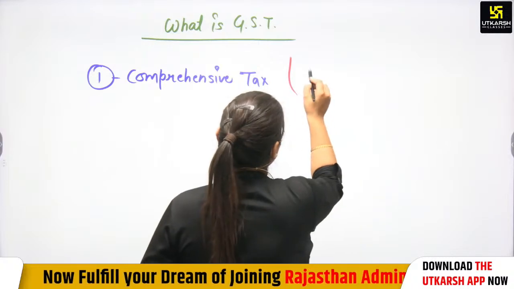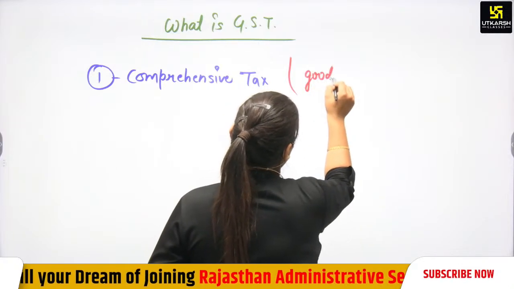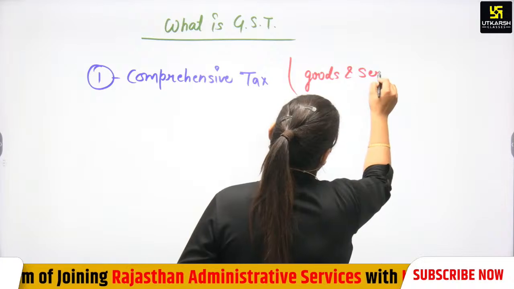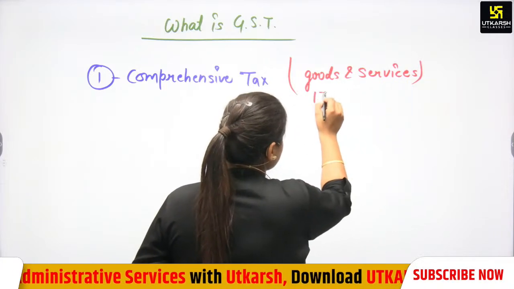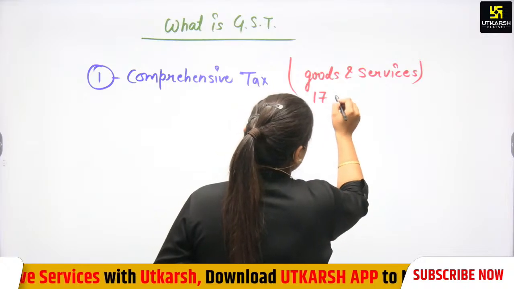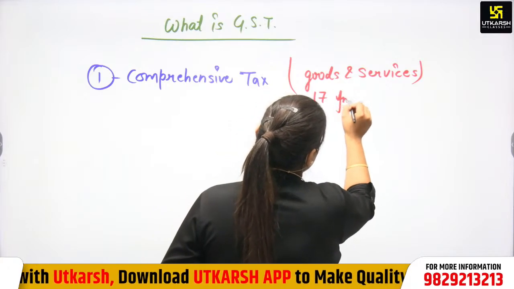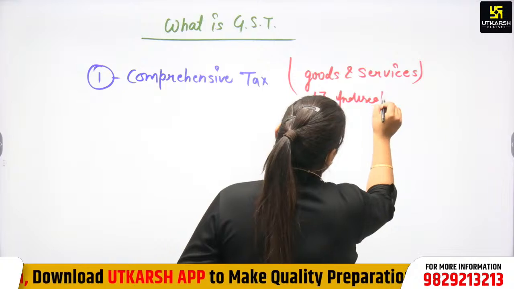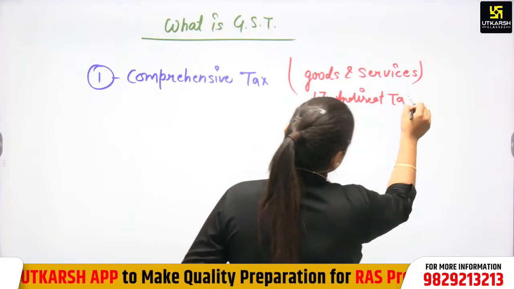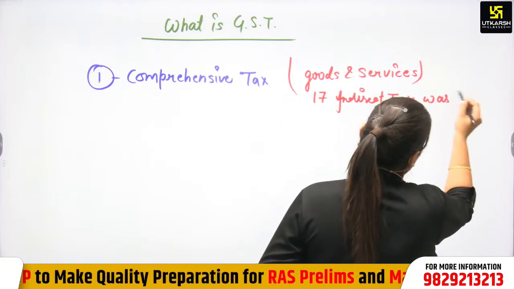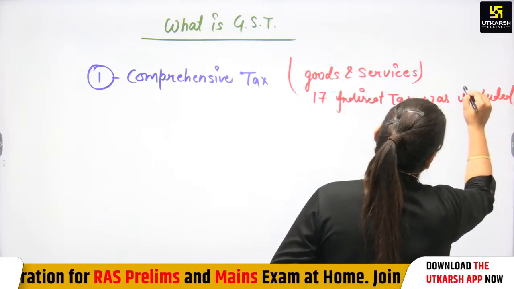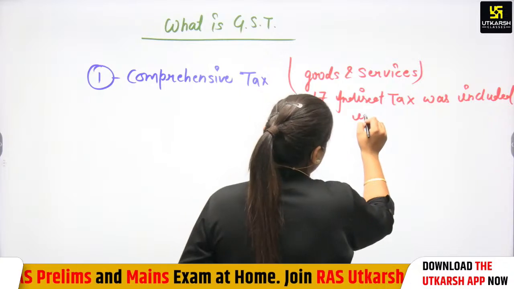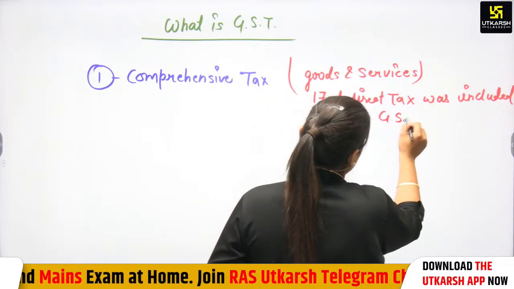Because it includes goods and services. And also because 17 indirect taxes were included in GST. That's why we say that it is a comprehensive tax.